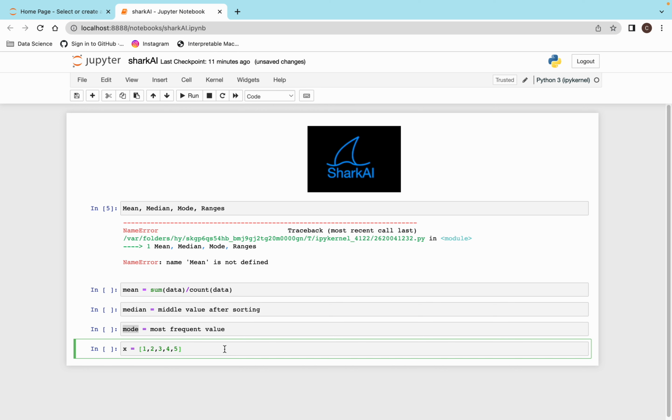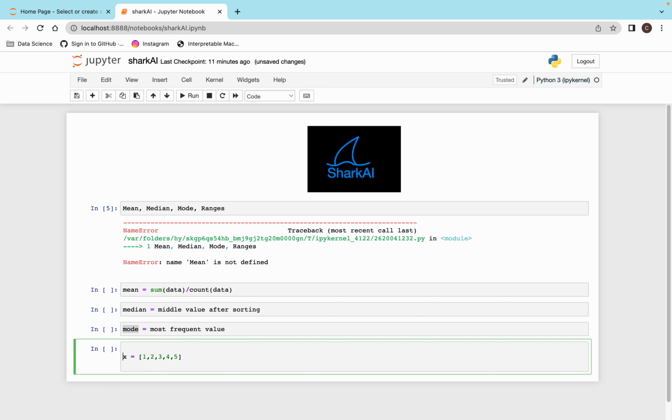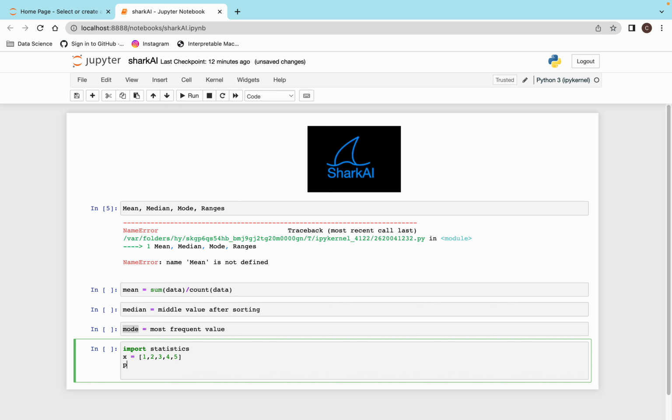So let's see how to do this in Python. There are different libraries for doing this. I'm just using the statistics library here. You can also use SciPy. Import statistics, and I'm going to print statistics.mean of x.